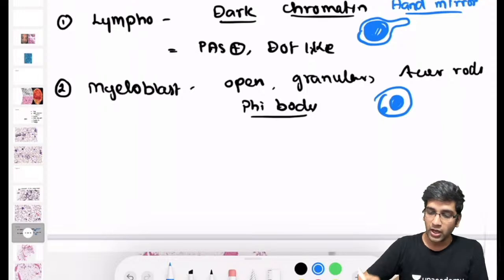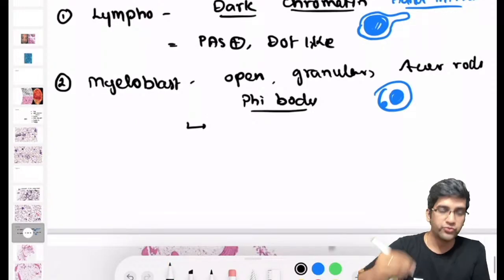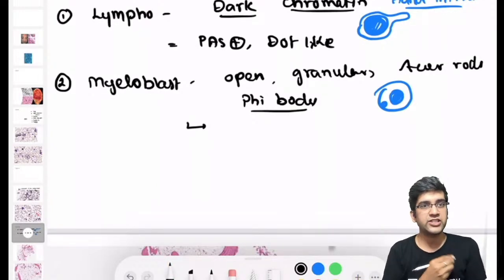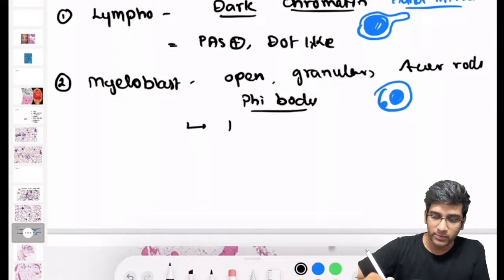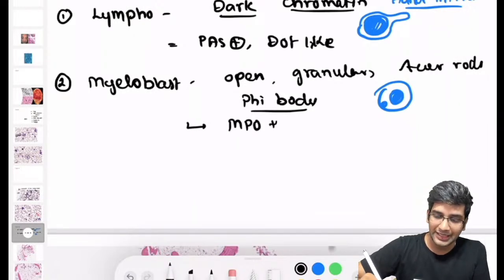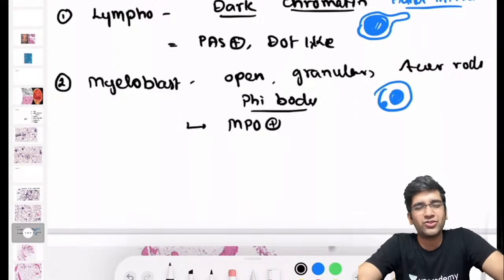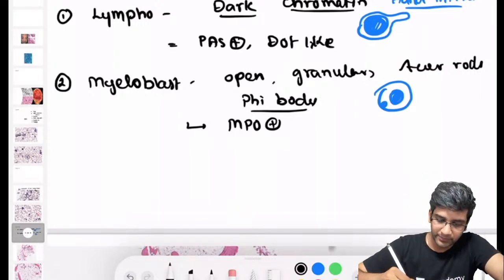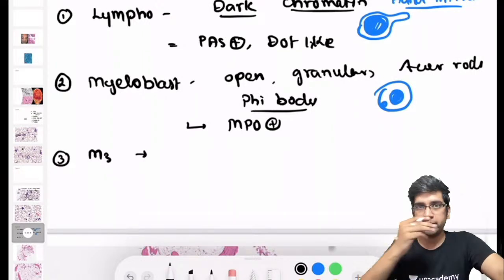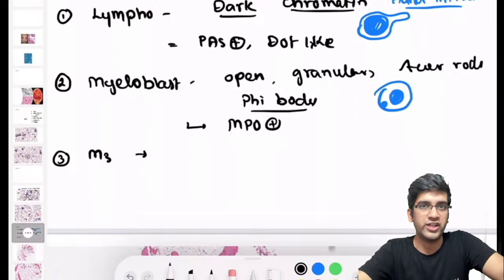Fine. Okay. And myeloblasts, they are positive for two stains. Like I said, PAS is dot-like positive for lymphoblast. Myeloblast is positive for MPO. That I would prefer as a better marker than SBB. SBB is not a great marker, right? Third, an AML-M3. The AML-M3 has the buttock-shaped nuclei. It has the indented sleeve nuclei, that's for sure.